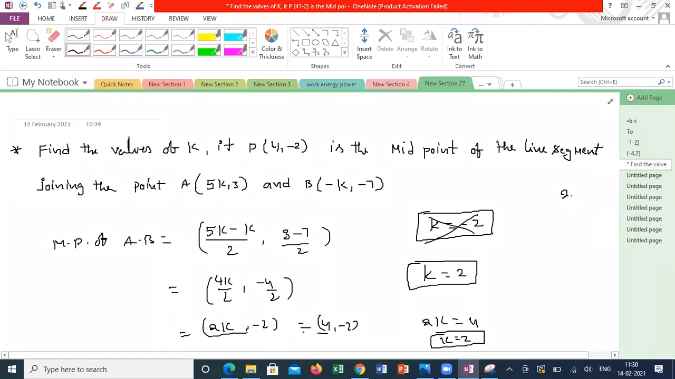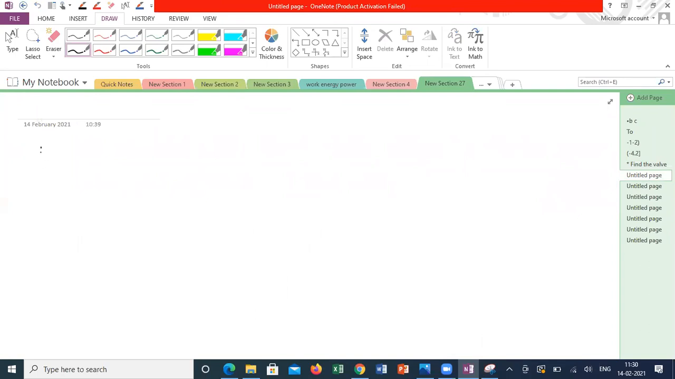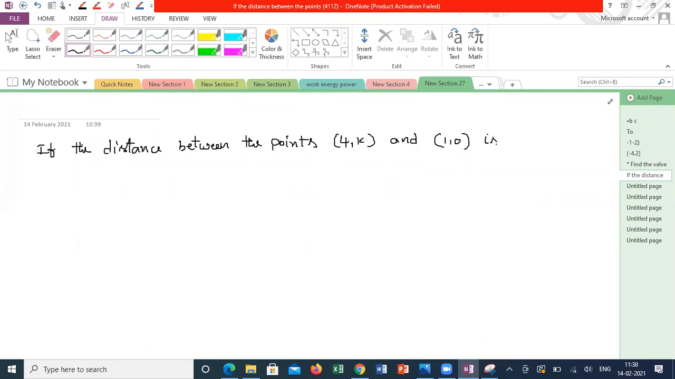Yes, sir. This question was asked in 2010. One more question: if the distance between the points (4, k) and (1, 0) is 5, then what can be the possible value of k? Try this question.